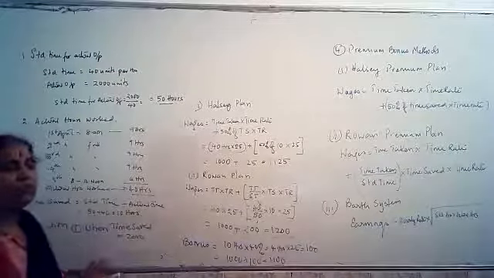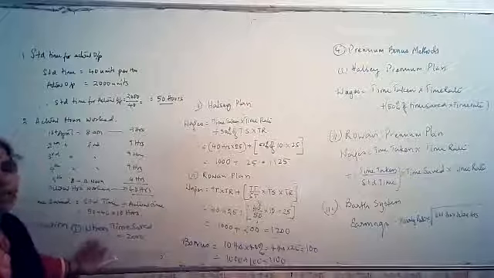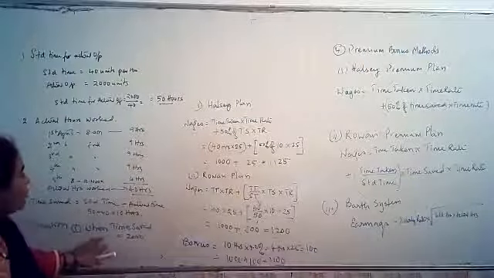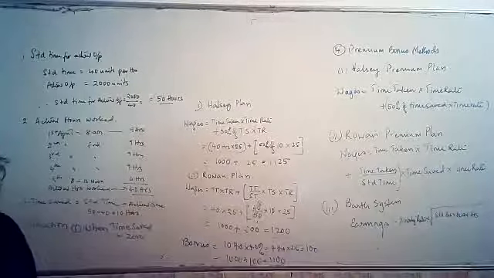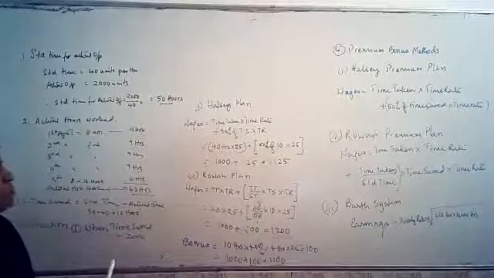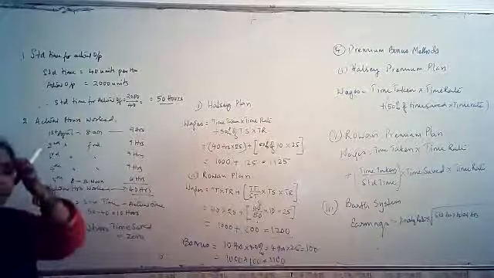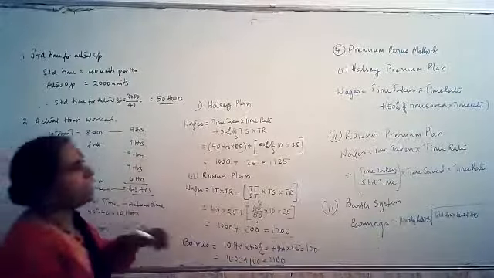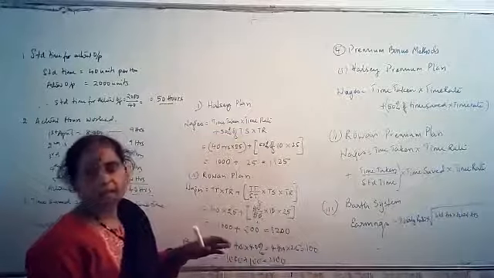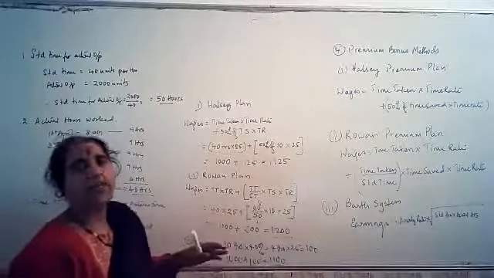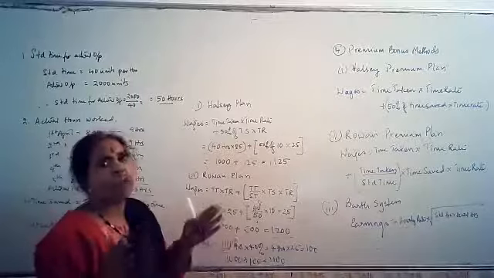There will be no change in wages under the Halsey plan or the Rowan plan when time saved is equal to 0. What is the second situation when both will be the same? When actual time is exactly equal to time saved, that is half.